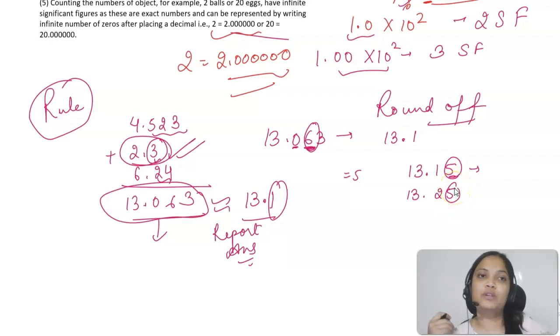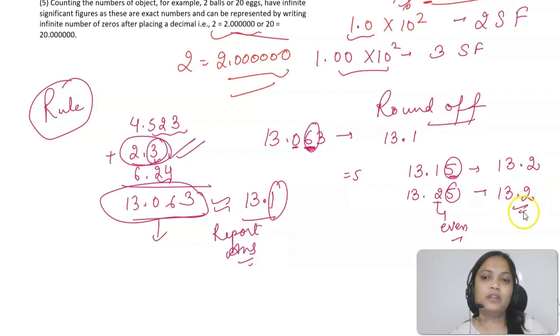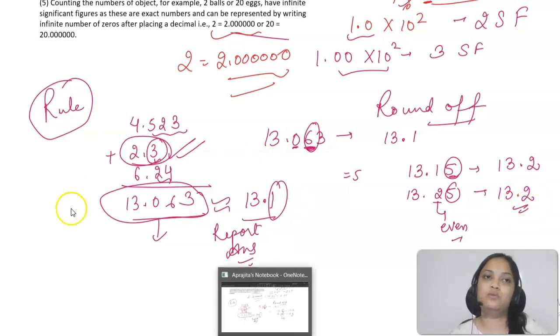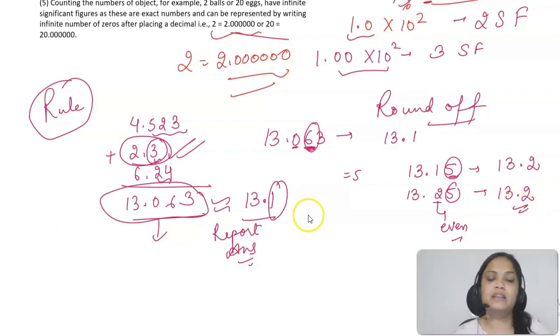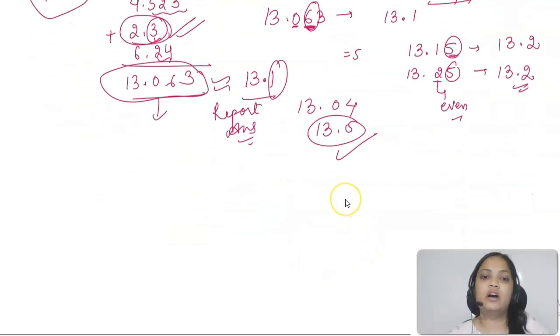Now it's not greater or less than 5. So if the preceding digit is odd, it goes plus 1, so it will become 13.2. If it's an even number, like here if I have 2, it remains the same. It will remain 13.2 only. This is how the rule goes. And if it is less than 5, it will remain 13.0 only. Alright, so this is how it happens.